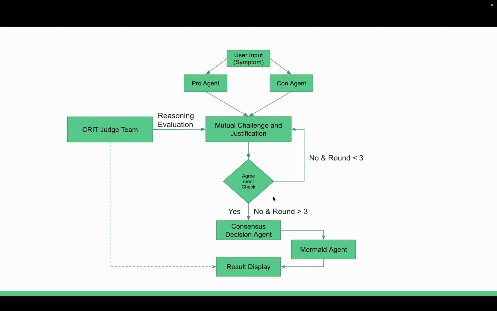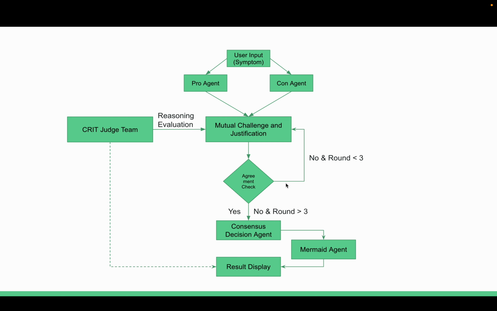If there's no tendency to reach an agreement and the debate round is less than 3, they enter a second round of mutual challenge and justification to see if they can further reach an agreement. After round 3, we find that both agents no longer provide new evidence regarding the same statement.